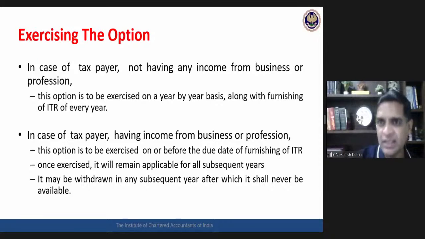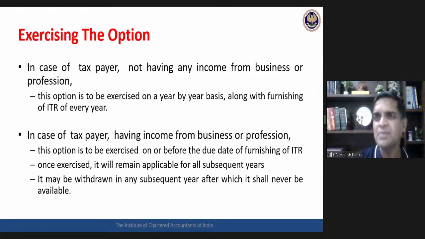Once you have gone in, this optional rate would be applicable for the whole of the remaining life. Once you can come out, but once you have come out, then again you will never be allowed to go in. This is the sort of complicated mechanism which has been created, but it is there when the assessee is having business or professional income.